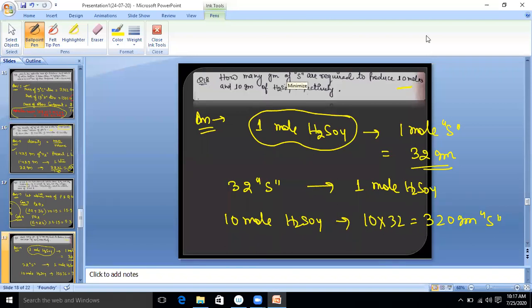Srihari, that's good. Now for 10 gram of H2SO4, it is very simple. We have to find out the number of moles. We know the number of moles of H2SO4 is equal to given mass 10 upon molecular mass, that is 98. Now in this case we have 10 upon 98 moles of H2SO4. Now solving is very simple.